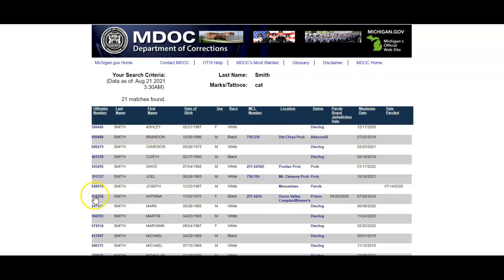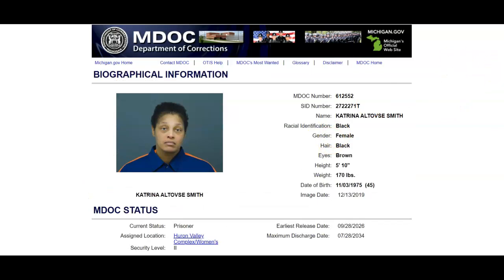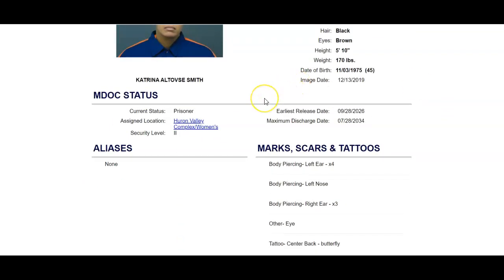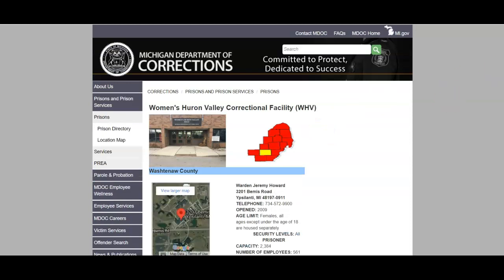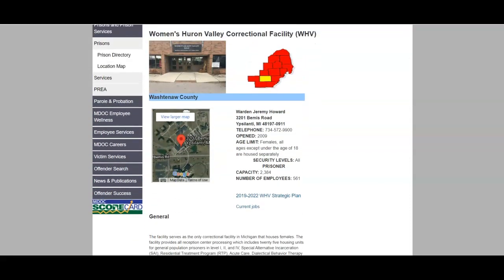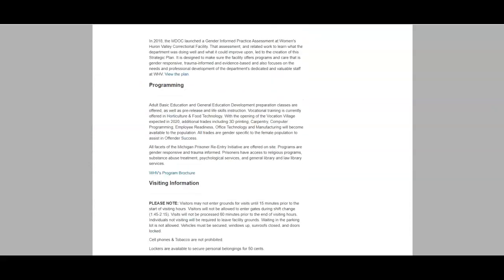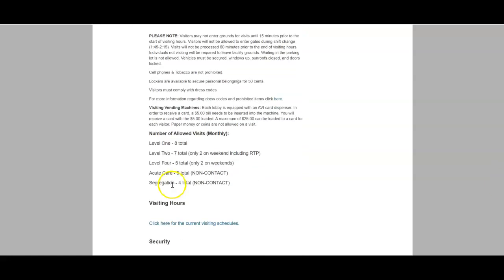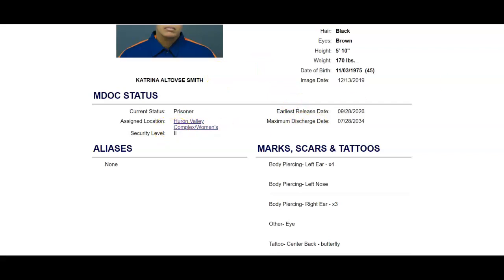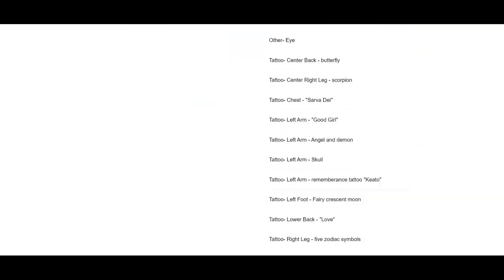Let's find somebody who's currently in prison. So again, Ms. Smith. If it is someone who is in a Michigan prison, you do have a link to the prison where they're located, and that's going to give you information on exact location. They even have a little map there, which is good, and a phone number. Let's see if they do have visitor information. So that's going to be based on the level. You can see level 2, I think, is what our previous offender was. So I guess different security levels have different rules for visitation. That's all stuff you can learn by going to the site here.